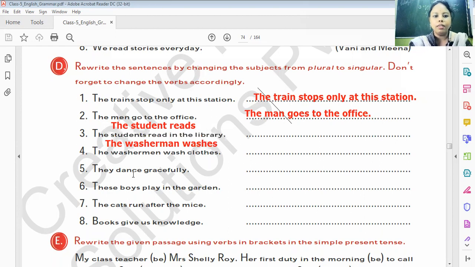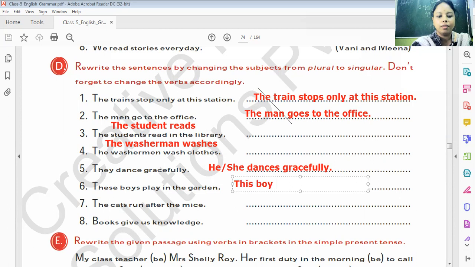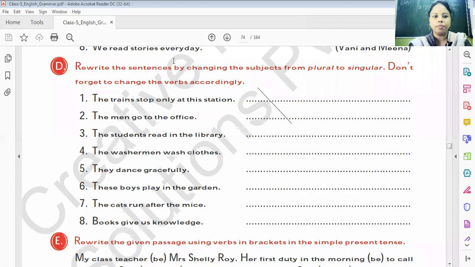They dance gracefully. So here in place of they, you can write he or she. Understand? He, she, and with the verb we have to add s. Dances gracefully. Yes. These boys play in the garden. So here, this boy plays. Rest of the questions complete by yourself. Move to the next exercise.